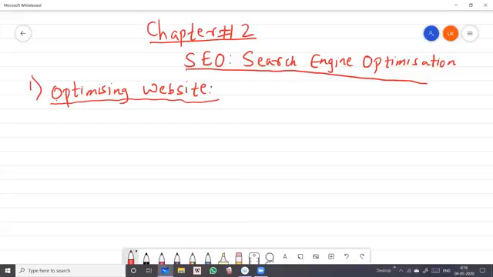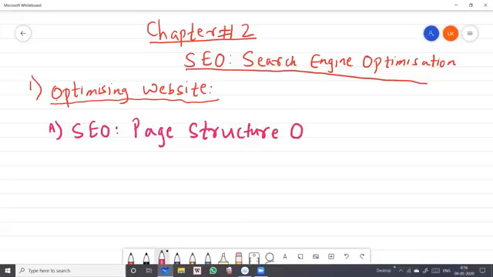Okay, and in this we have 2 more topics in optimizing website. The first we are going to begin, in this you have SEO structure, page structure optimization. Page structure optimization.